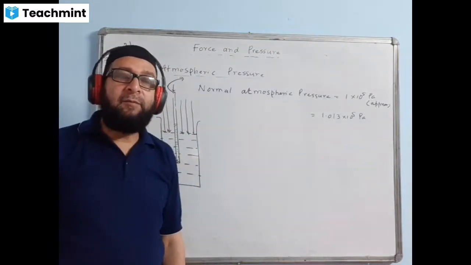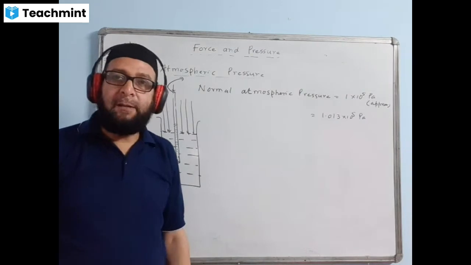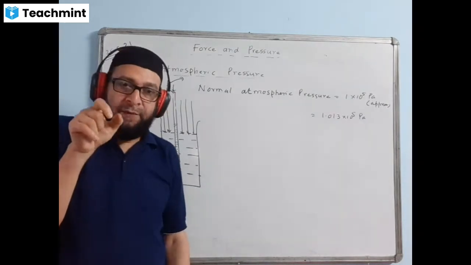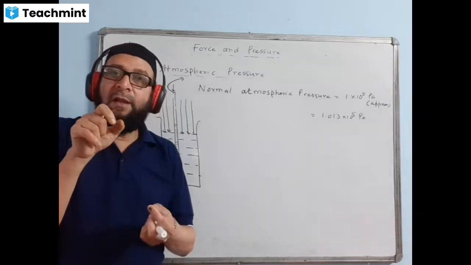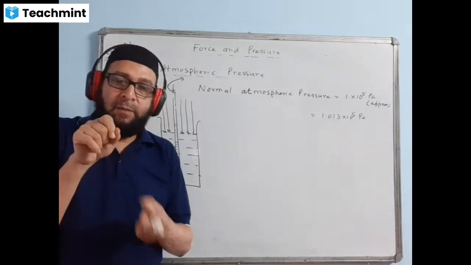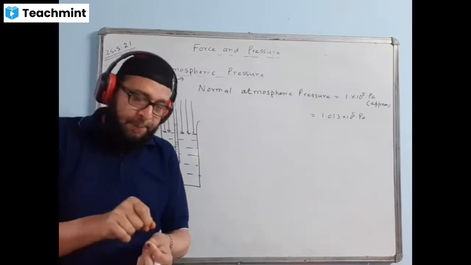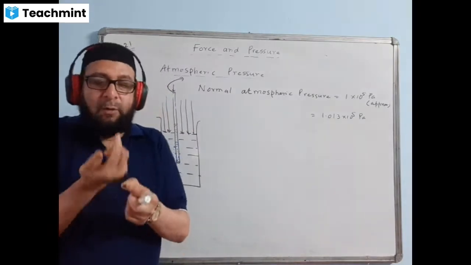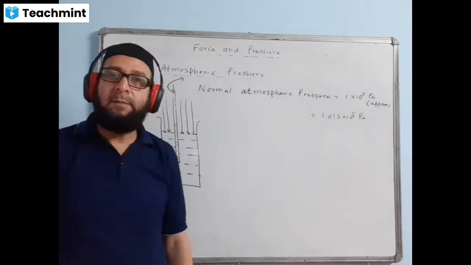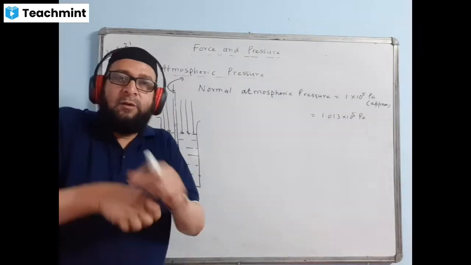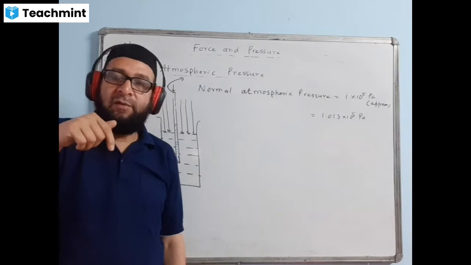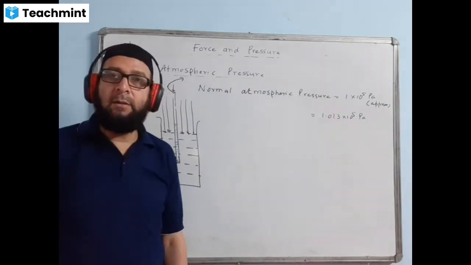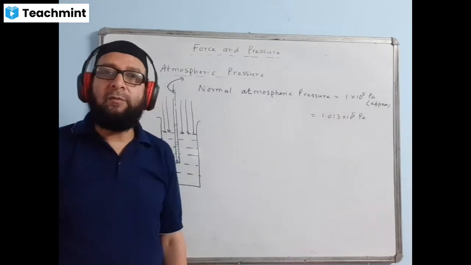Even the fountain ink pen, there is a rubber bulb over there, isn't it? Before we fill the ink in the pen, we press the bulb and remove the air, and we put it inside the ink bottle. And when we release it, the ink climbs up in the pen. Once it goes inside, it doesn't come out itself unless you press the bulb. Once you press the bulb, all the ink will be flowing out, will be coming out.